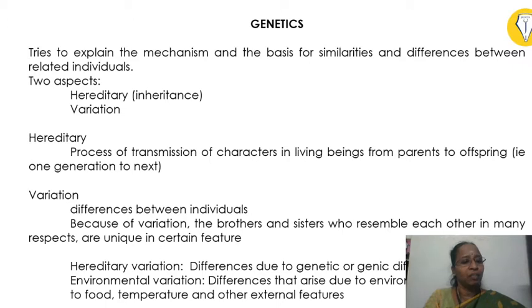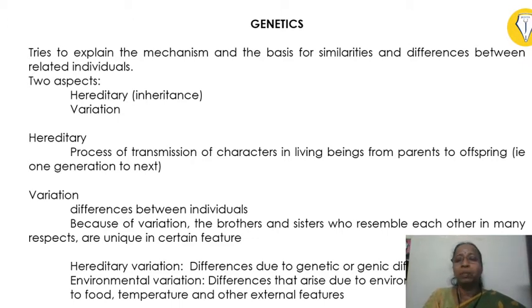Hereditary can be defined as a process of transmission of character in living being from parent to offspring. That is, from our father and mother, we are inheriting many characters, and that is called as hereditary. And variation means it is the differences between the individuals. If hereditary is going to be the inheritance from parent to the offspring, all the siblings should be identical. But that is not happening because we are just resembling our brothers and sisters. We are not the same. We have our unique characteristics and features, and that is termed as variation.